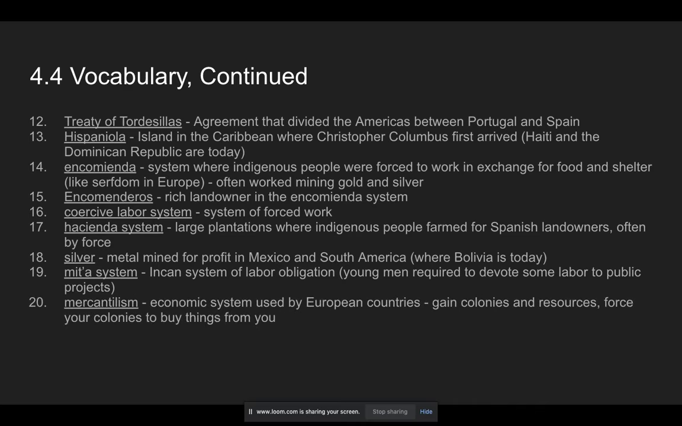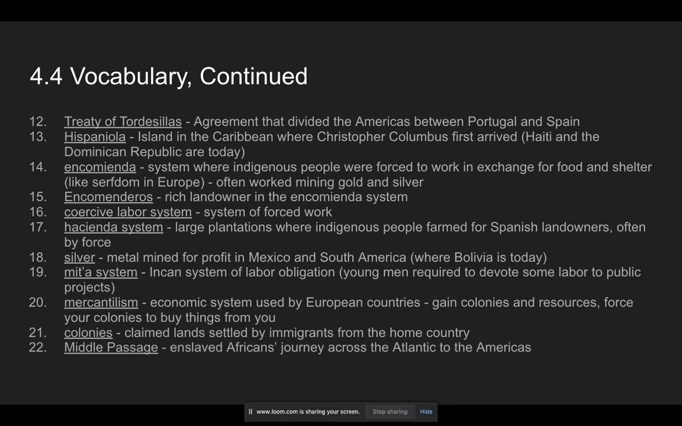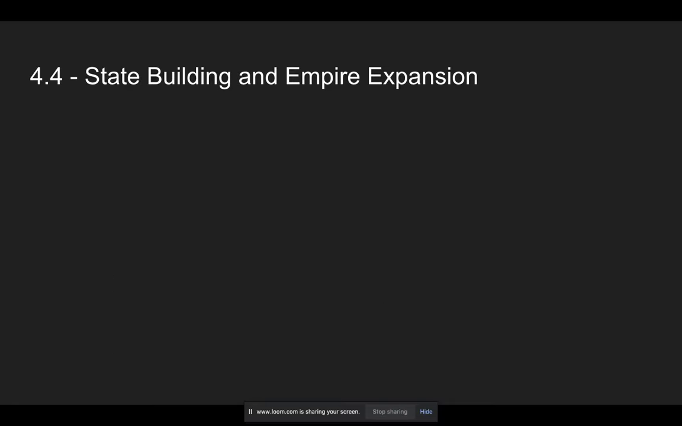Mercantilism, an economic system used by European countries. The goal is to gain colonies and resources and force your colonies to buy things from you so you can make more money. Colonies are claimed lands settled by immigrants from the home country. And the Middle Passage is the name for the journey that enslaved Africans took across the Atlantic to the Americas.